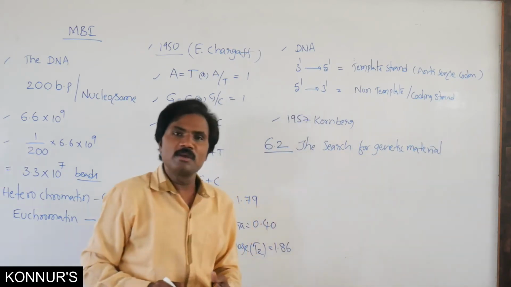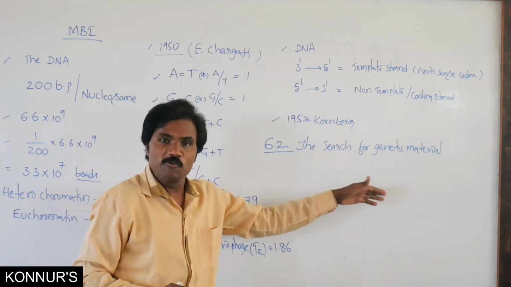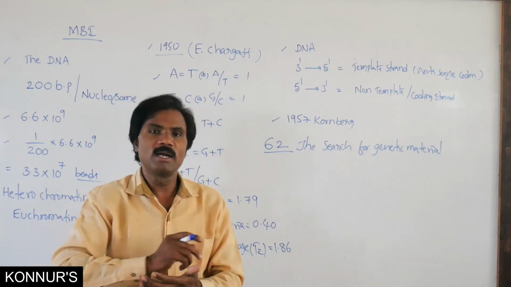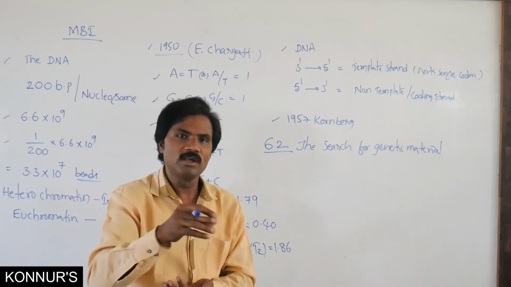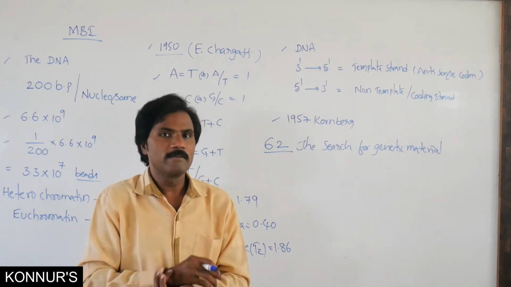In the search for genetic material, different scientists searched. Before that, we already studied the principles of inheritance, that is Mendel and the chromosomal theory of inheritance, related to Bateson and Punnett.